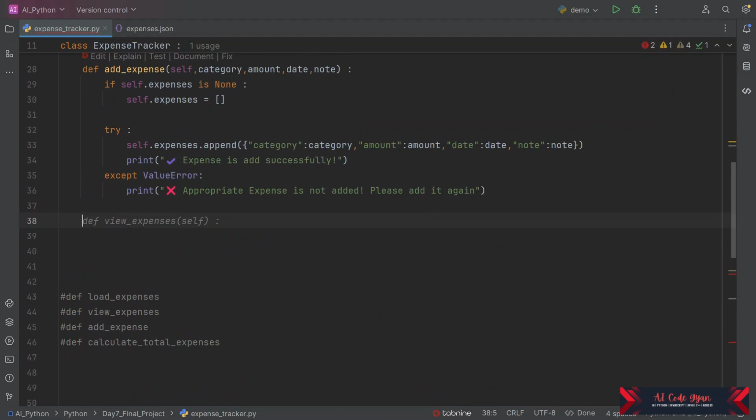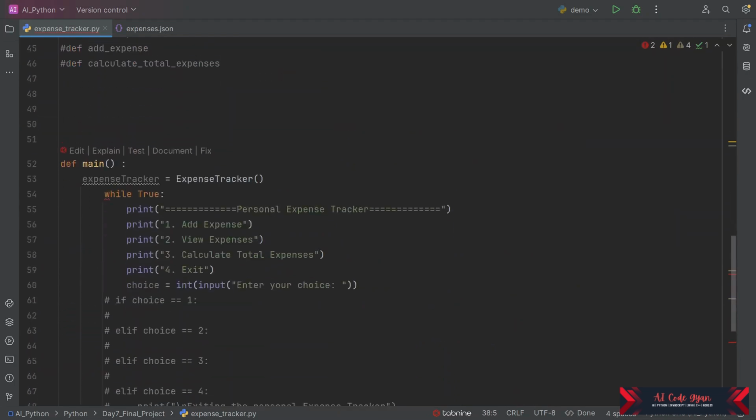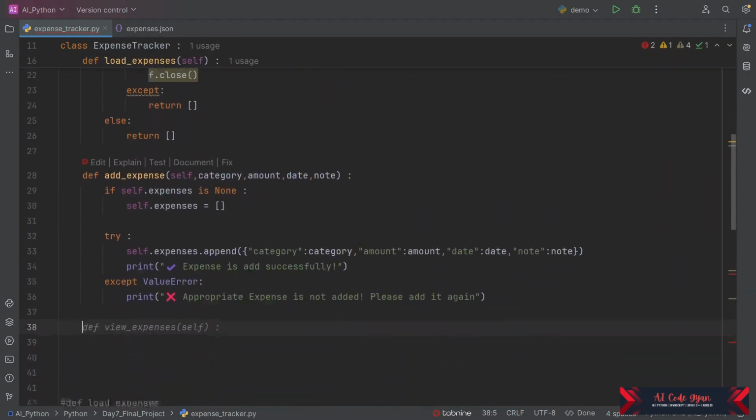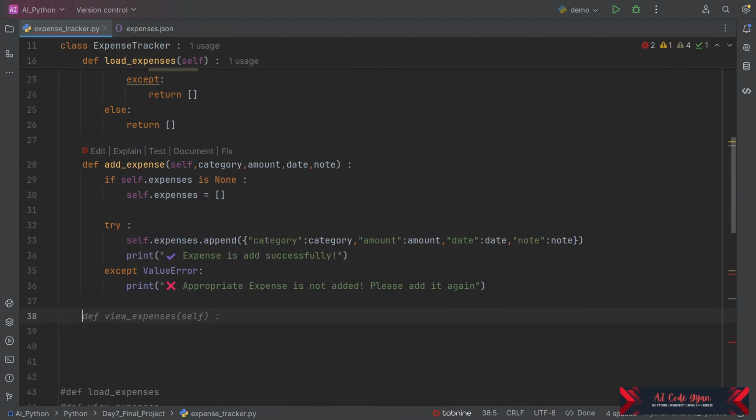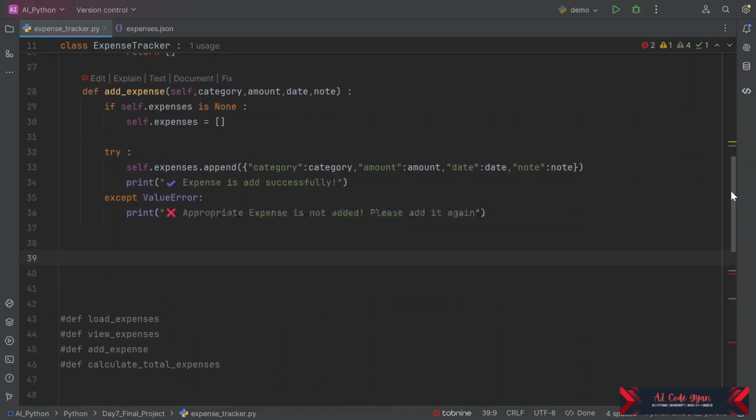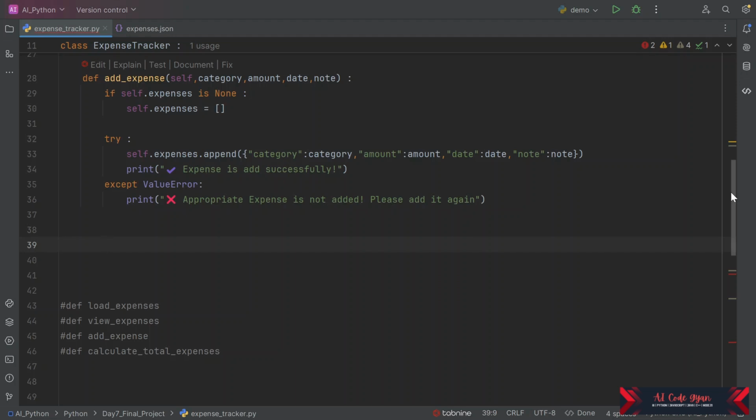Now what will the next function be? We already appended this to the list. Yeah, so now we'll go ahead with view expenses.